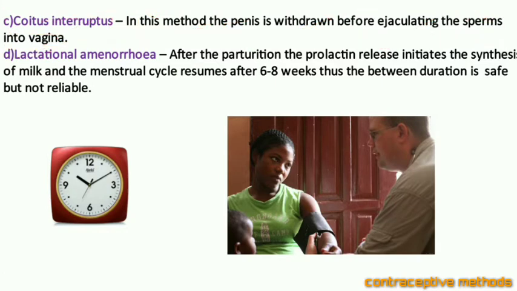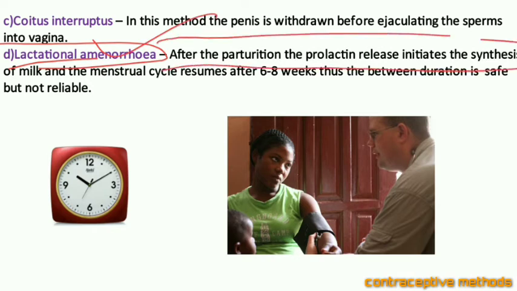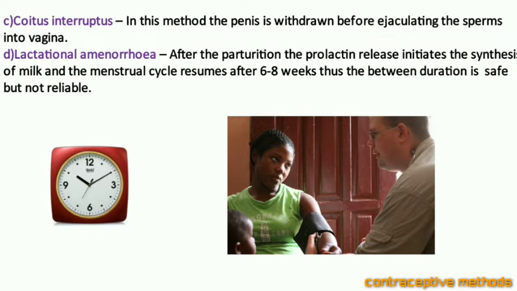Then the next one, this is also the natural temporary method. This is lactational amenorrhea. See, after the parturition, means after the childbirth, the prolactin hormone is released by the pituitary gland and the synthesis of the milk starts.